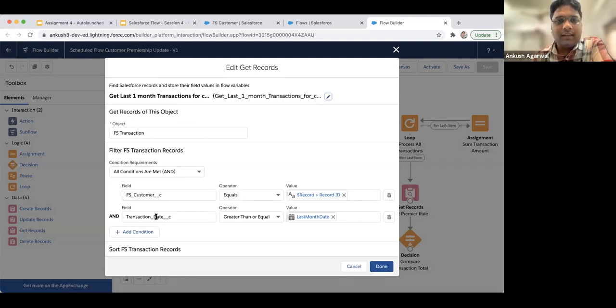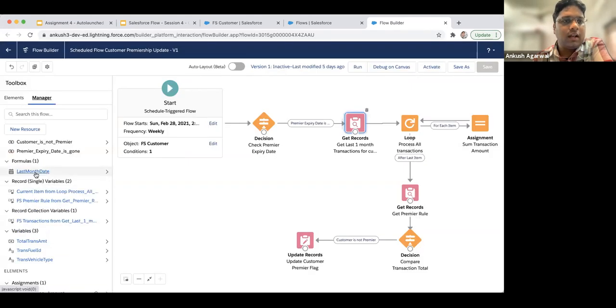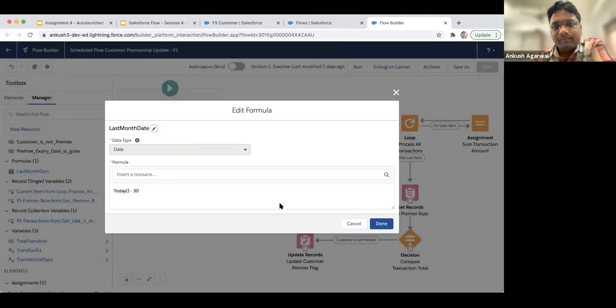To check that, we'll put two conditions over here. One is that the transaction has that customer record ID, then the transaction date is the last month date. Here we can't put any formula directly, so that's why we created a last month date formula, which is today minus 30.